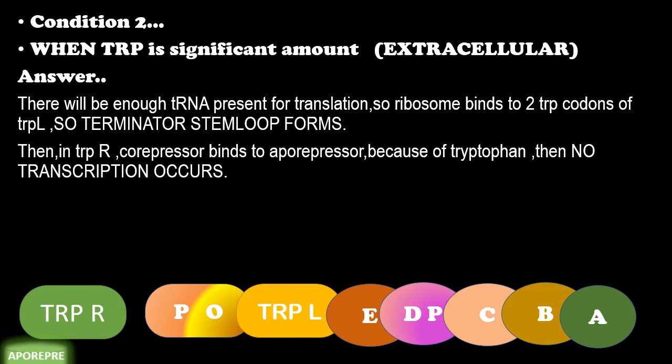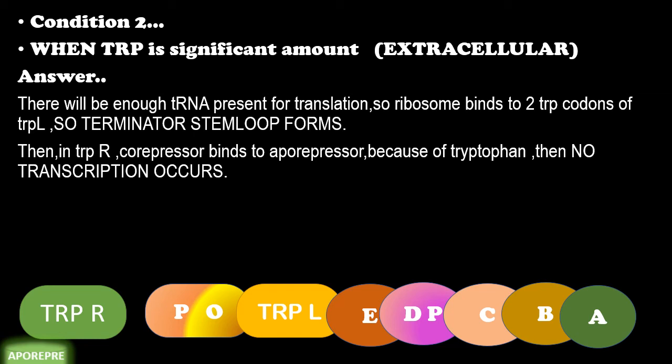Then in trpR, the co-repressor will bind to the aporepressor because of the presence of tryptophan. The tryptophan acts as the co-repressor. The co-repressor will bind to the aporepressor, so transcription will not occur. When a significant amount of tryptophan is present extracellularly, or when tryptophan is produced in significant amounts, then tryptophan biosynthesis will not occur.